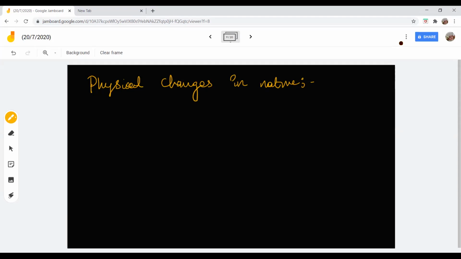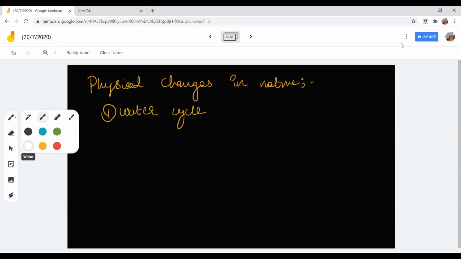Water cycle is a physical change. Good. Then from solid to liquid, that comes in water cycle itself. Melting of ice. See, I'm asking you some of the natural processes. Okay, melting of glaciers. Good.